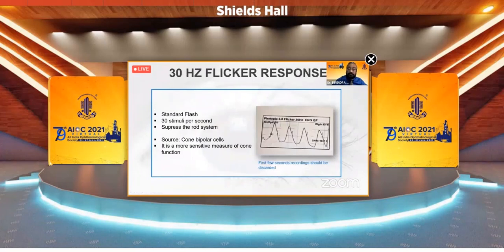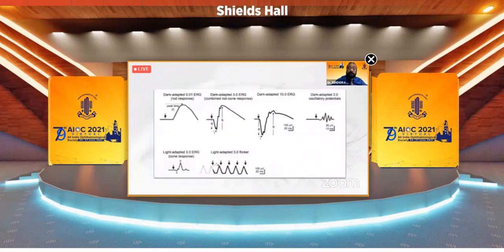And these are the recordings if you give a 30 hertz stimulation. So these are the 6 kinds of waves that you get. The above 4 are dark adapted and the lower 2 are light adapted.